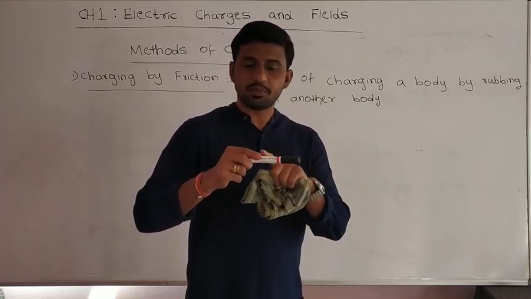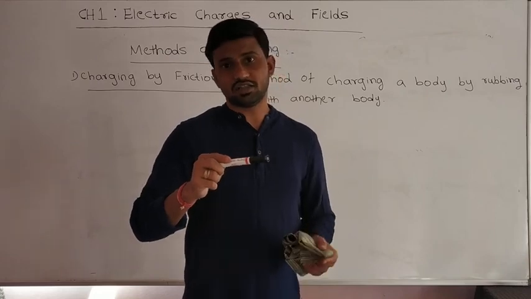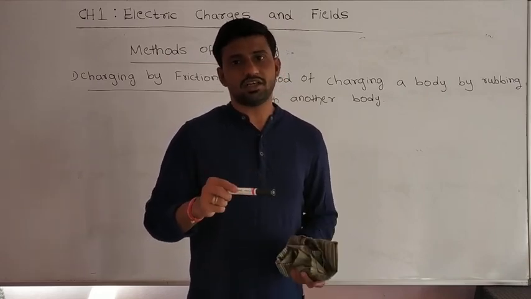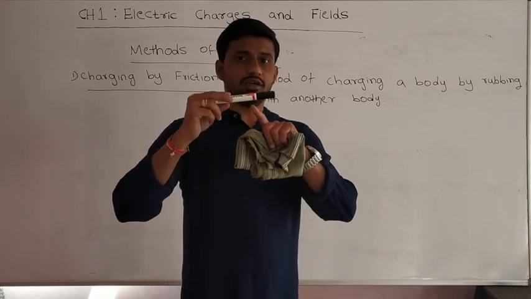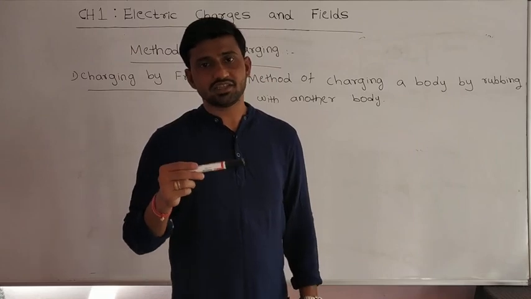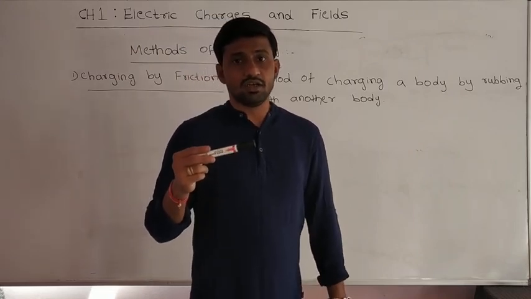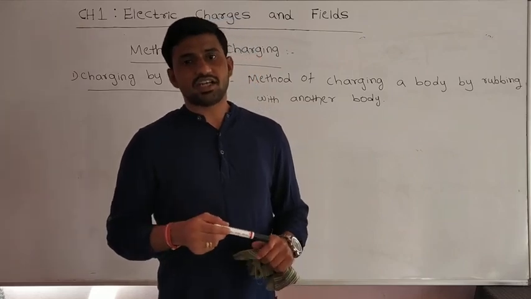The charges easily pass through my body and also through the earth, because the earth is also a conductor. So there is no charge acquired in a conducting material, and we can say it is not possible to charge a conducting body by the friction method. Okay, so that is charging by friction.